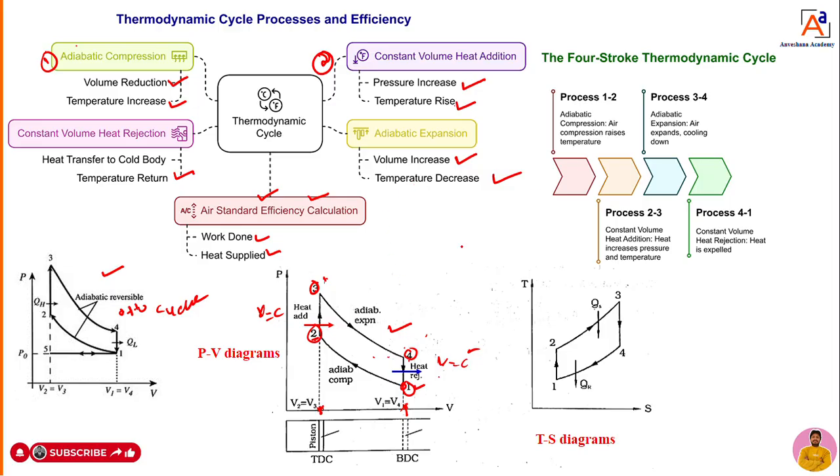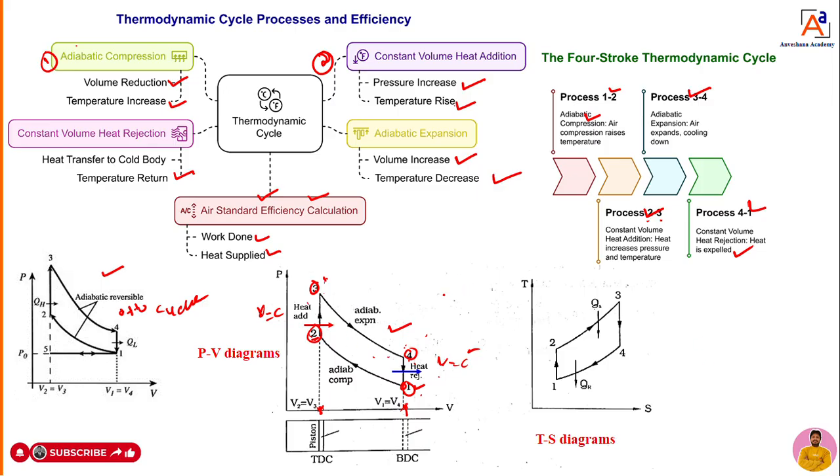In a quick recall: process 1 to 2 is adiabatic compression. Next, 2 to 3 is heat addition. Next, 3 to 4 is adiabatic expansion. And 4 to 1 is constant volume heat rejection. These are the 4 processes.